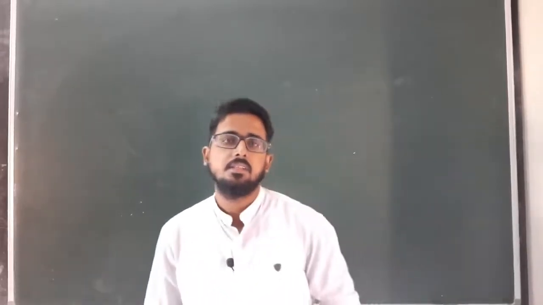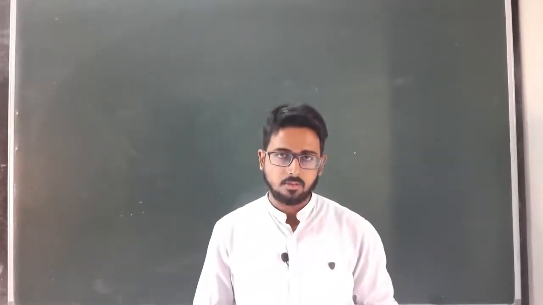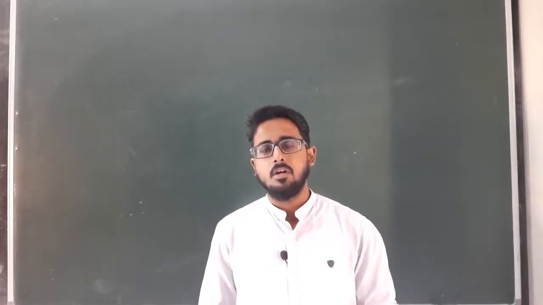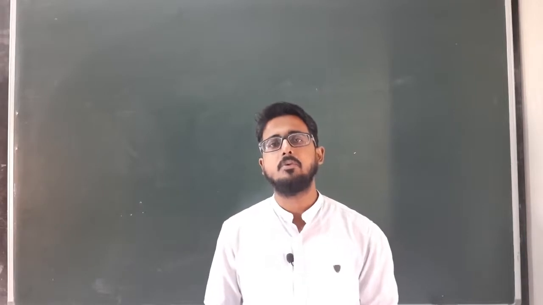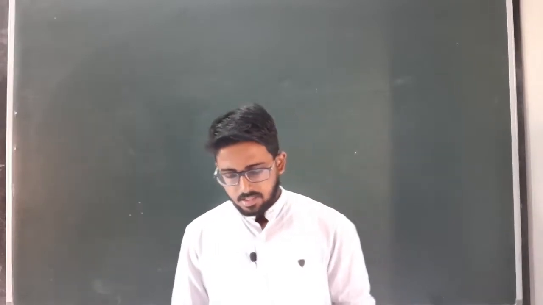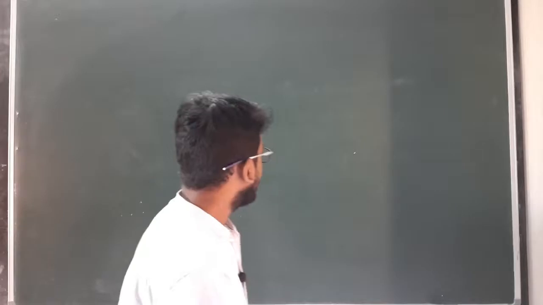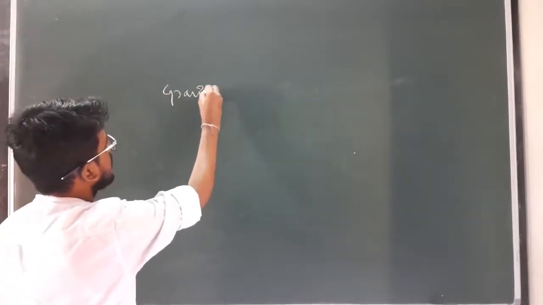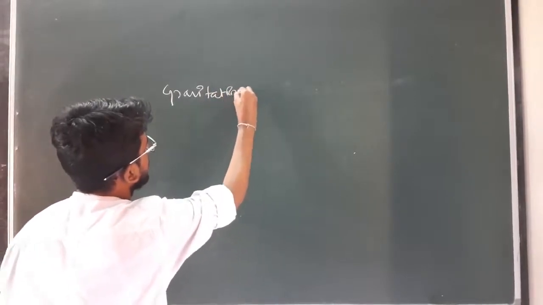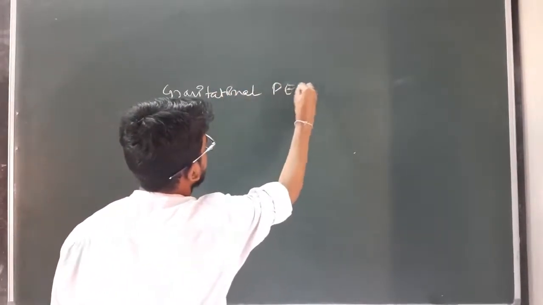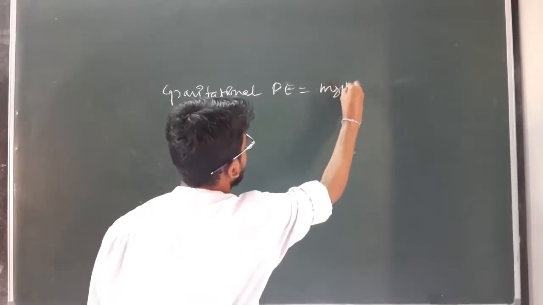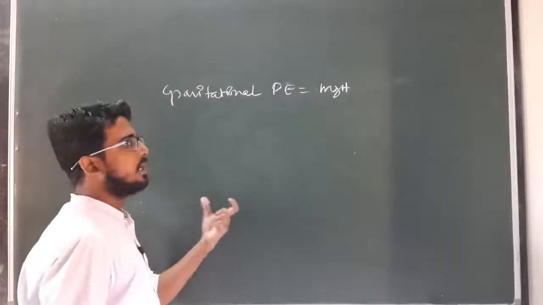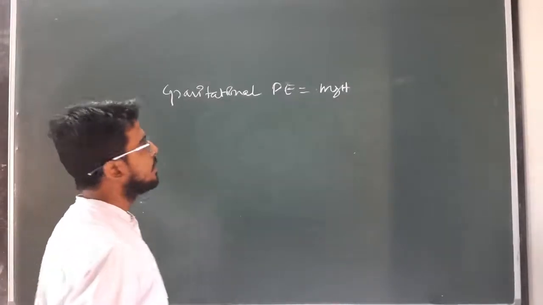Hello students, in the last class we already discussed what the work energy theorem is and the derivation of the work energy theorem, then the potential energy. There are two types of potential energy that we discussed. One is gravitational potential energy, and its expression is mgh, where h is the height of the body from any reference plane where we assume the potential energy to be 0.